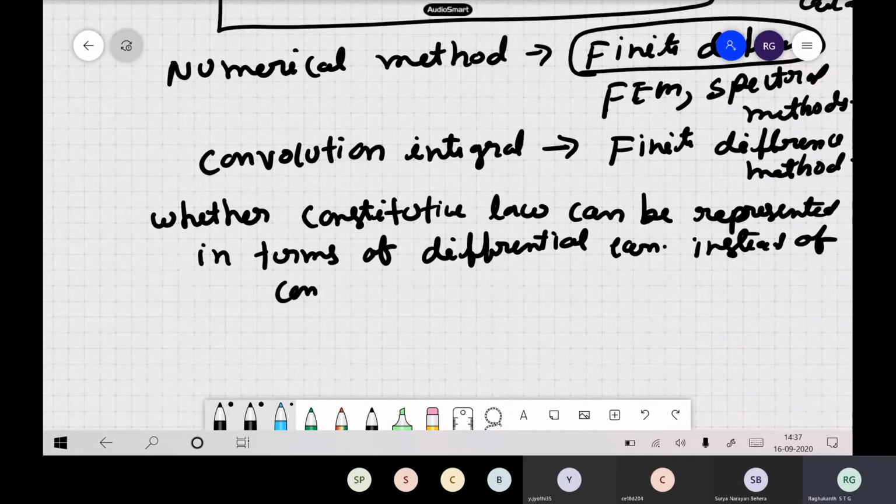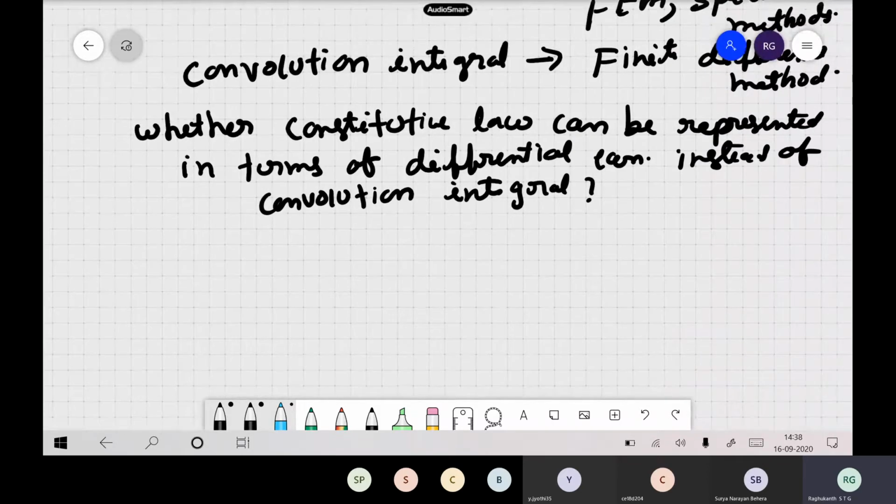So this is the question. If I can convert my convolution integral into some type of an ordinary differential equation, then the numerical implementation will be very easy. That is the idea here.